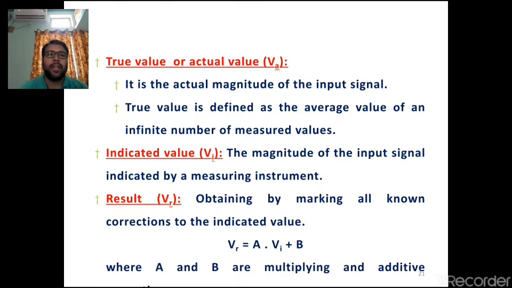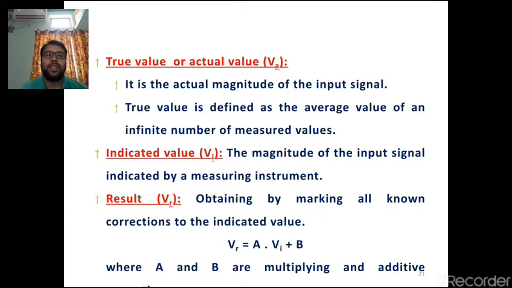The second thing, indicated value. What do you mean by indicated value? Whatever the signal is processed, it is going to give the output at the end. That is nothing but the value indicated by a particular instrument. The magnitude of input signal indicated by a measuring instrument, that is nothing but indicated value. That means the input signal is processed properly and it is going to give the value of that particular measuring quantity. That is nothing but indicated value.